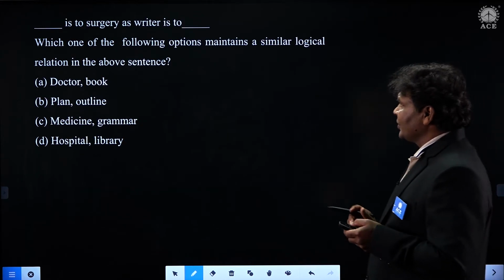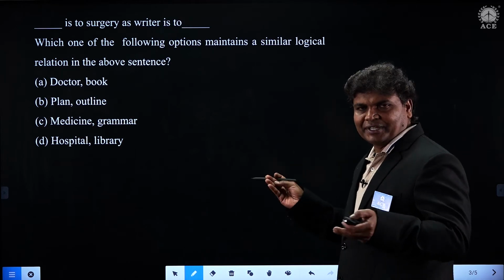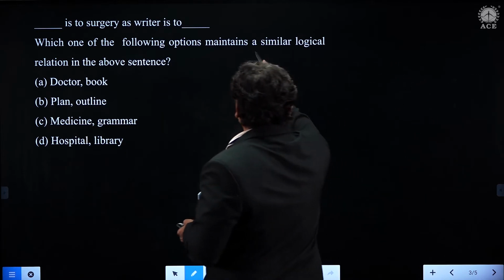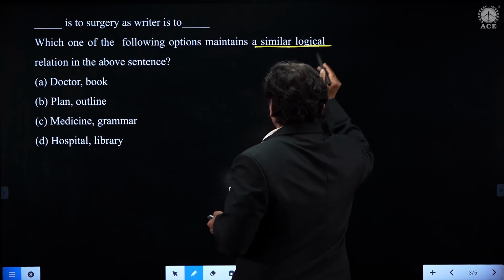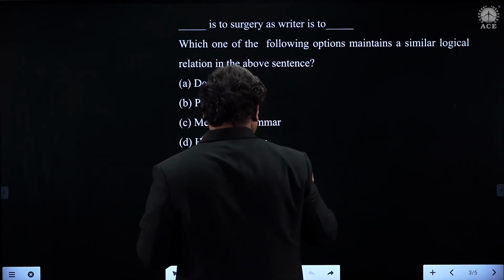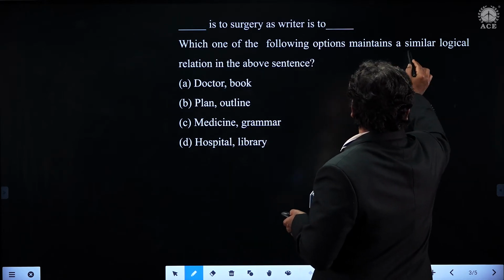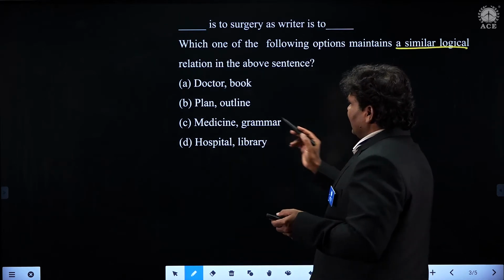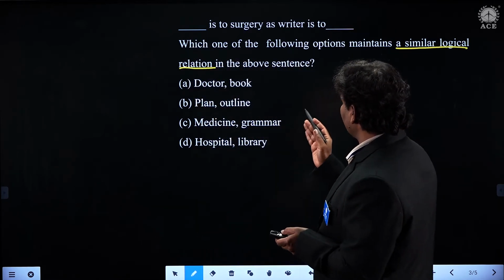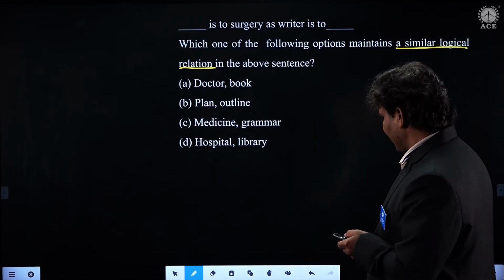Yeah. So dash is to surgery as writer is to dash. A very simple question, students. Which one of the following options maintains a similar logical relation in the above sentence, like dash is to surgery as writer is to dash. So this is the question that again appears, students.